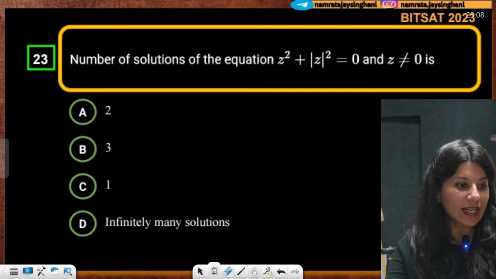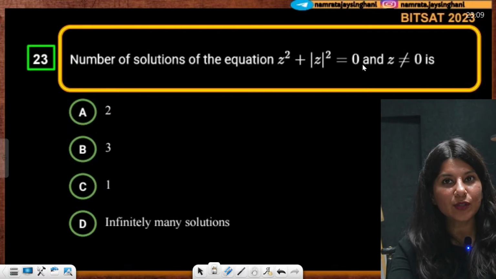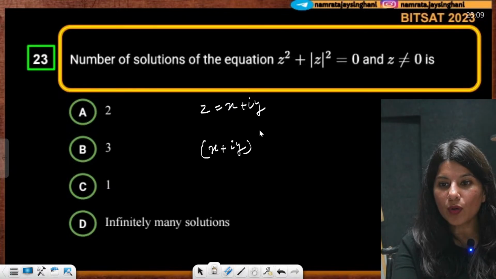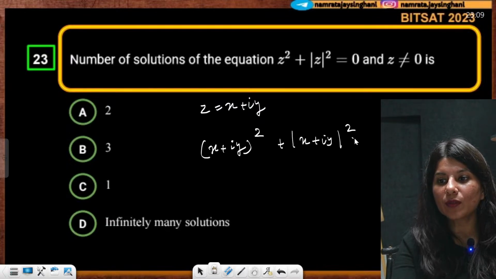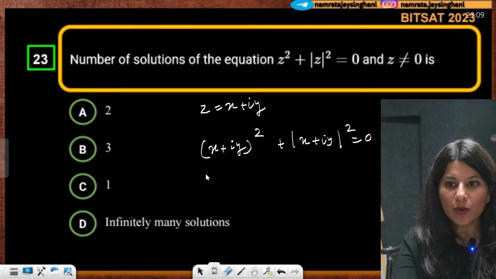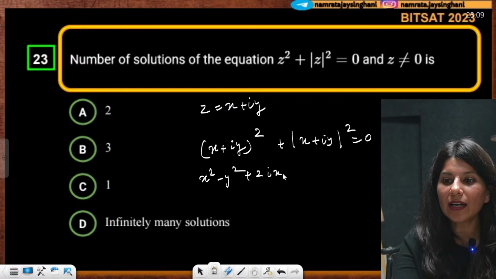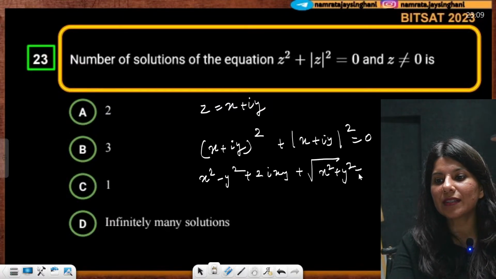Now the next question on your screen: z square plus mod z square is equal to 0. So put z equals x plus iota y. Now (x plus iota y) whole square plus mod of (x plus iota y) whole square is equal to 0. So let's solve it out now. This is x square minus y square plus 2 iota xy plus square root of x square plus y square is equal to 0.